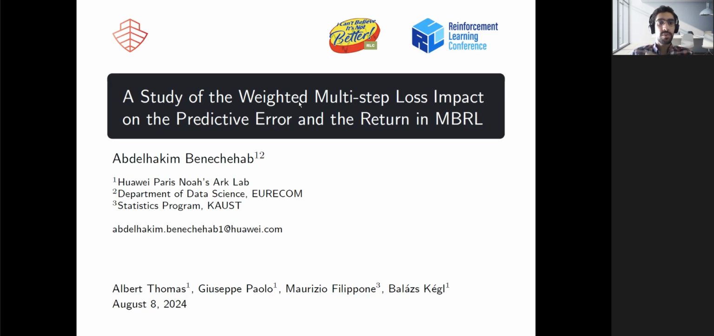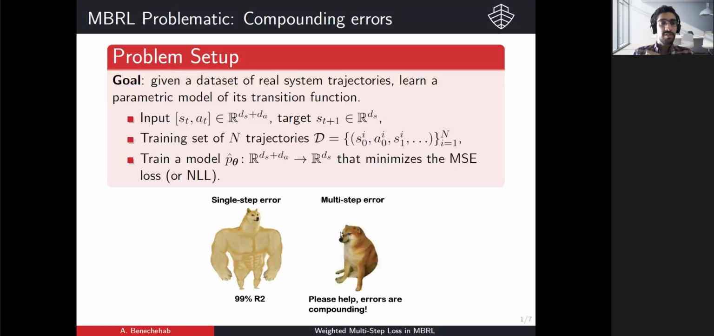So the study is about the weighted multi-step loss impact on the predictive error and the return in model-based reinforcement learning. Myself, Abdelhakim Benechehab, a PhD student at Huawei Noah's Ark Lab and Eurecom, along with my supervisors and collaborators Alberto, Giuseppe, Paolo, Maurizio Filippone, and Balázs. So the problem we want to tackle in model-based reinforcement learning is about compounding errors.